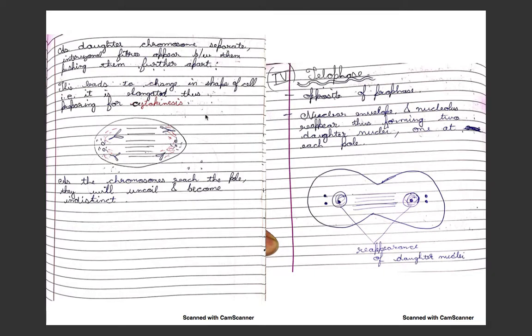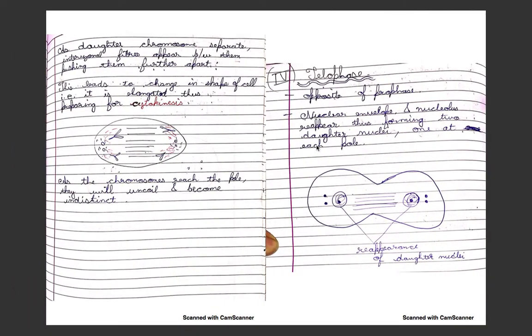Now this leads to a change in shape, that is, the cell becomes elongated, and therefore the cell starts preparing for cytokinesis. It starts becoming elongated from spherical. We saw that as chromosomes reach the pole, they become uncoiled and indistinct. They cannot be distinguished. It is very rare that they can be seen easily.